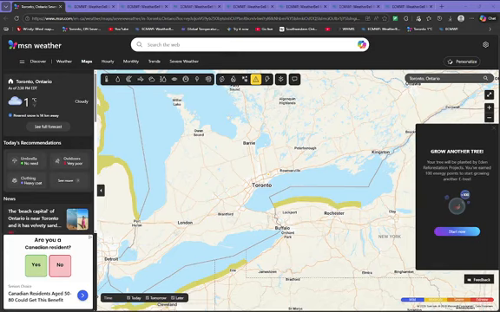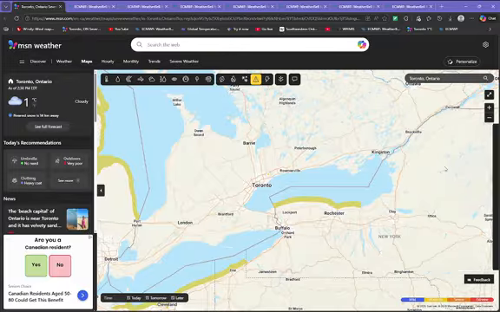I'm going to talk about occurring patterns. So let's talk about weather warnings. There is no weather warning.